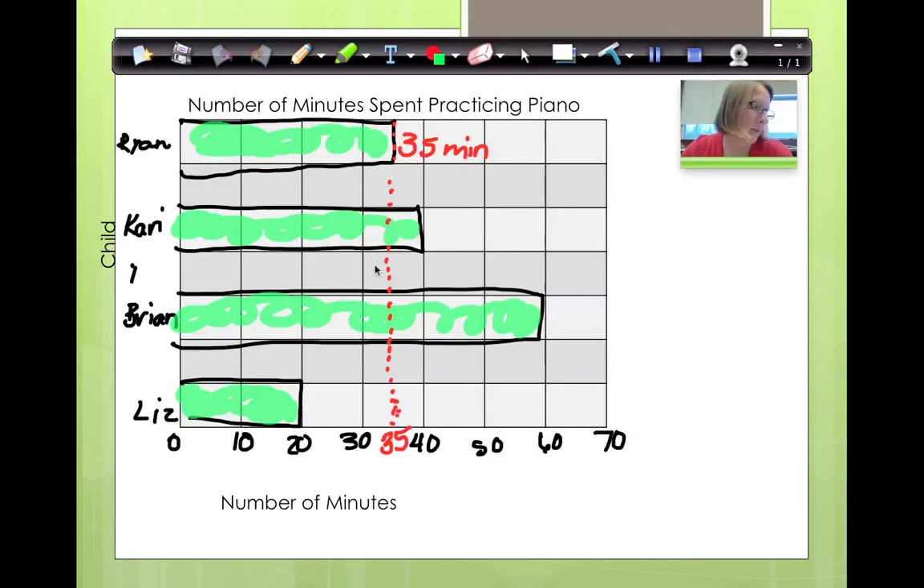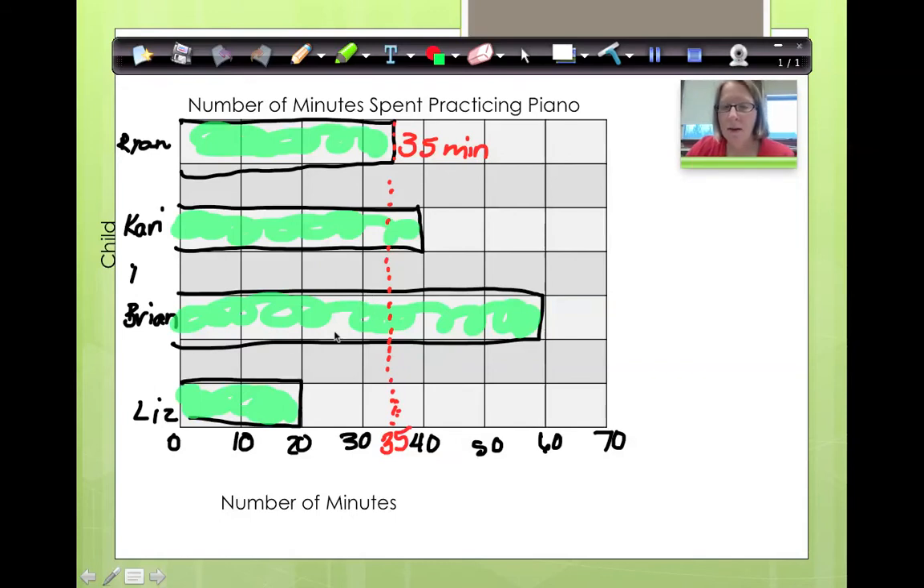Okay, now when you can't mark the whole thing, then you need to find a way to mark the half. Now, write me a number sentence to show how much longer Brian practiced than Carrie.